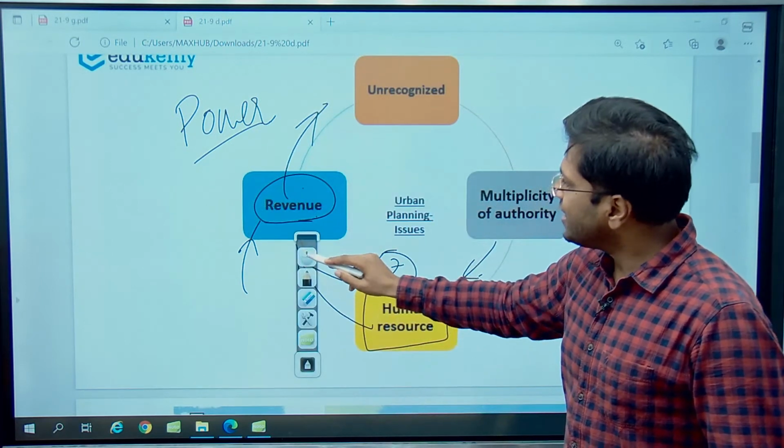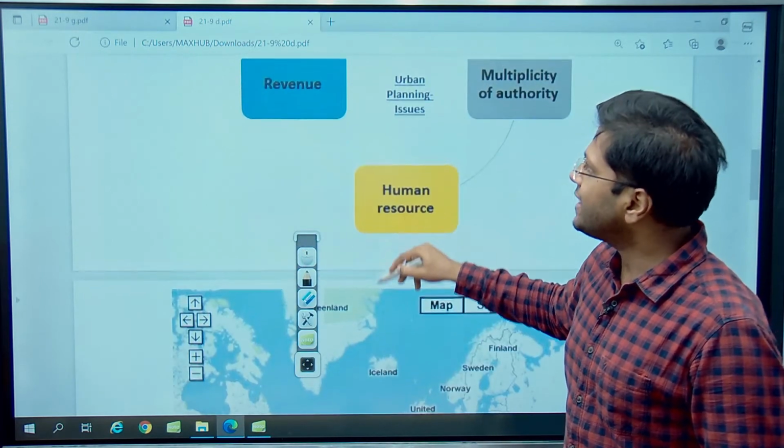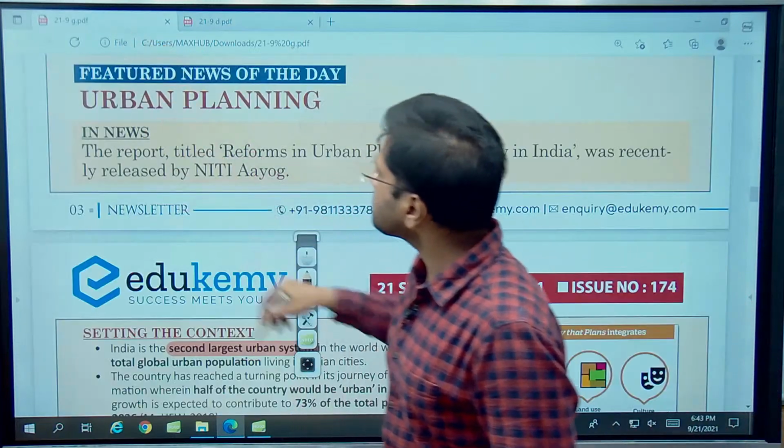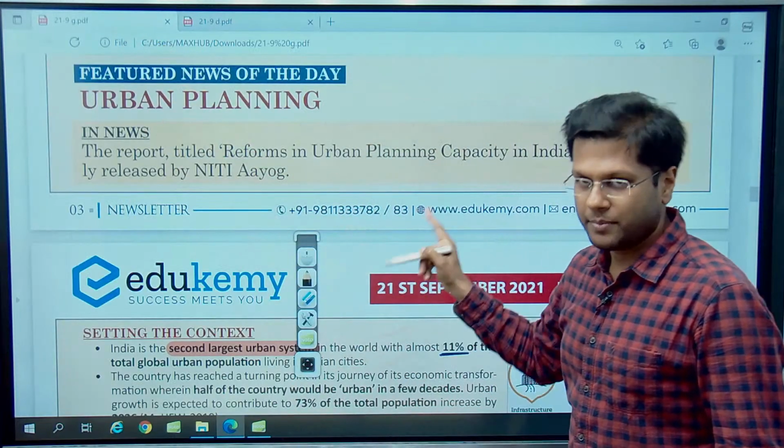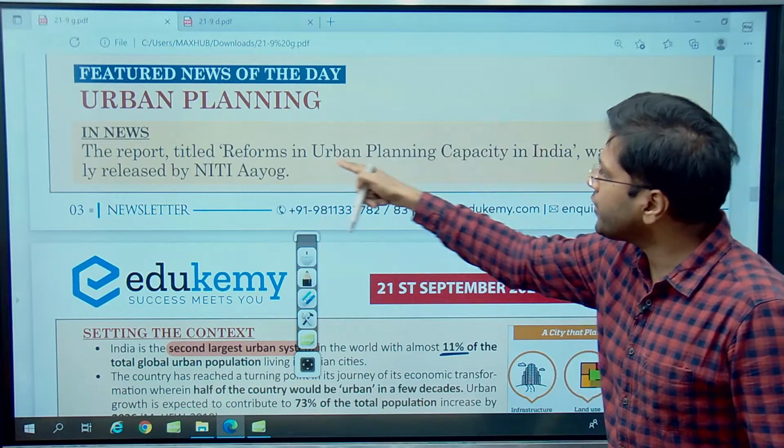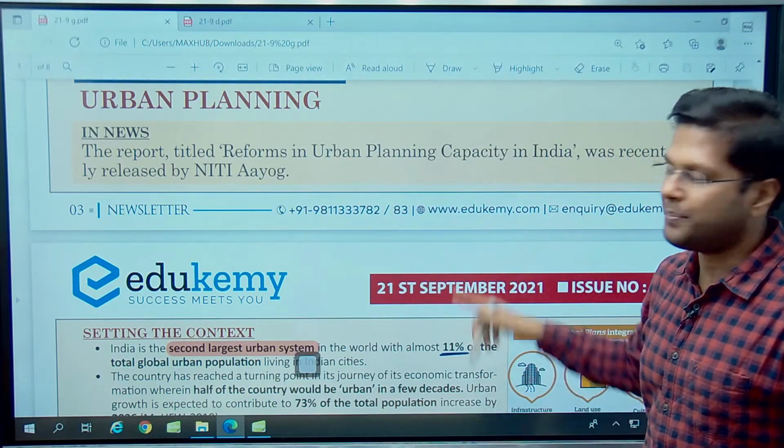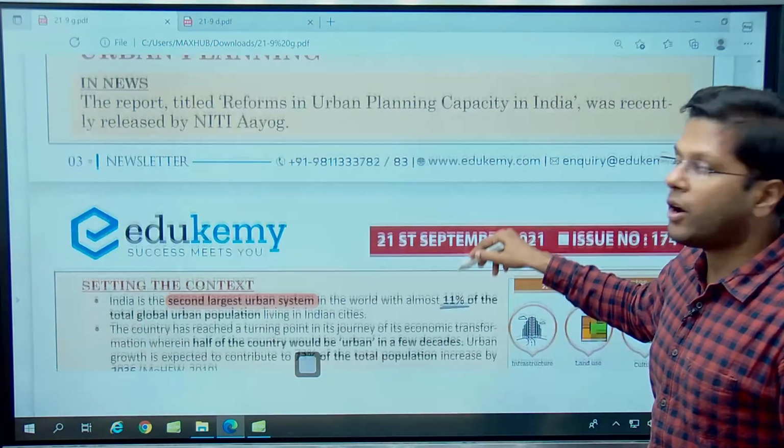And this is where the government has said that they will be providing planning for the urban areas. The NITI Aayog talks of reforms in urban planning capacity in India. This is the feature news for today.